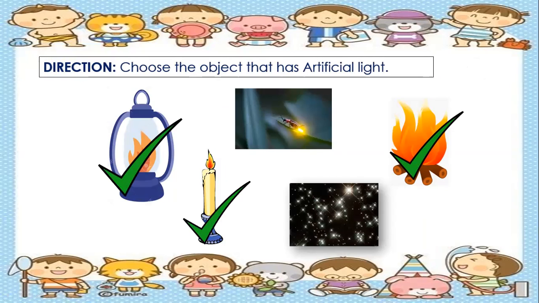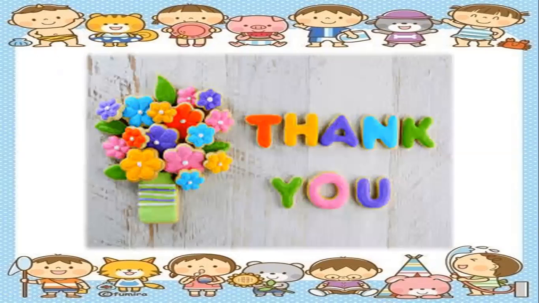So again, class, how many types of light do we have? We have artificial light and natural light. All right, so that would be all for today.